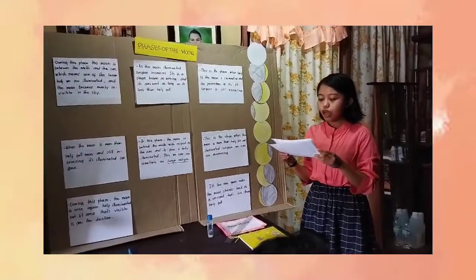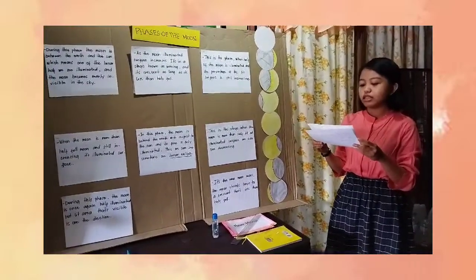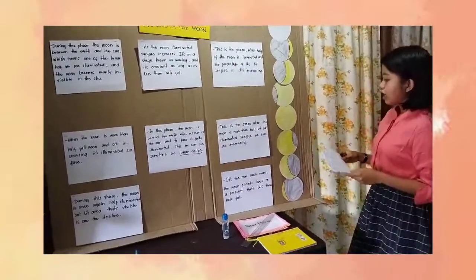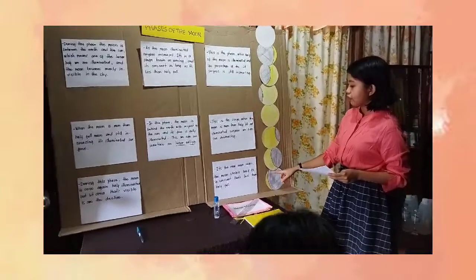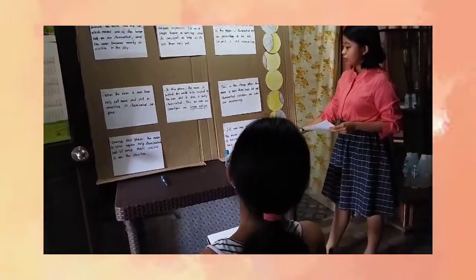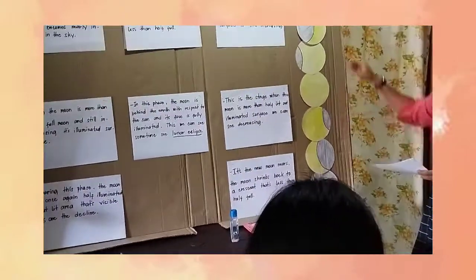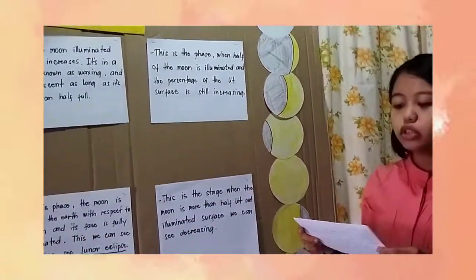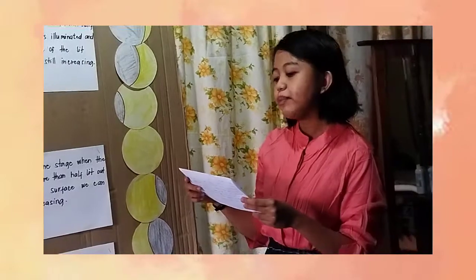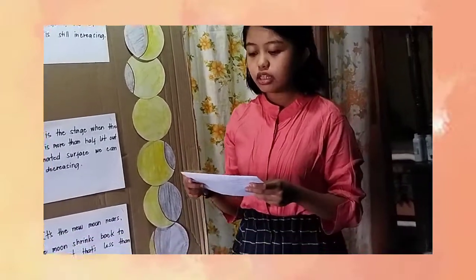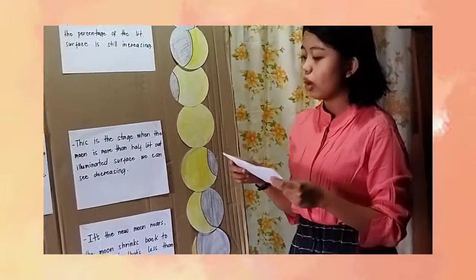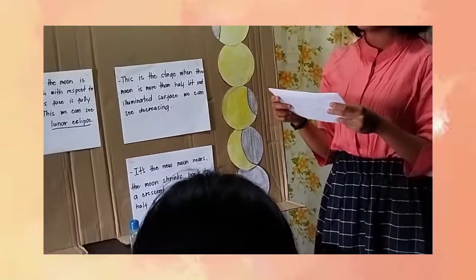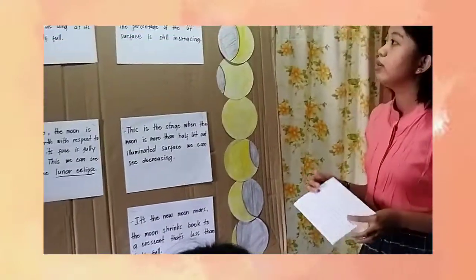So, sometimes we see the moon as a crescent. This is an example of a crescent moon. The crescent moon is the first quarter and the last quarter. So, third question, why does it happen? Because the moon is between the appearance of the quarter moon and the new moon. That's why the crescent moon appears.